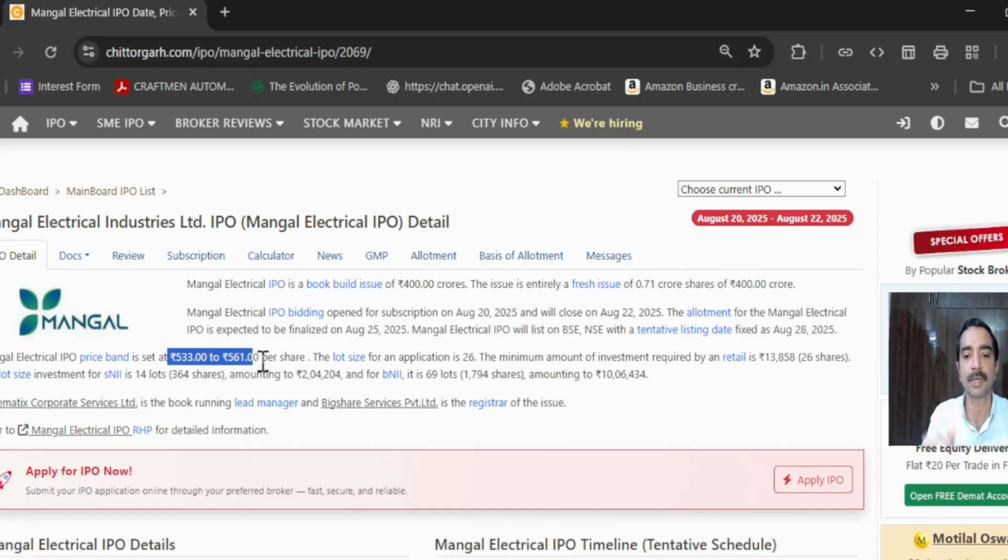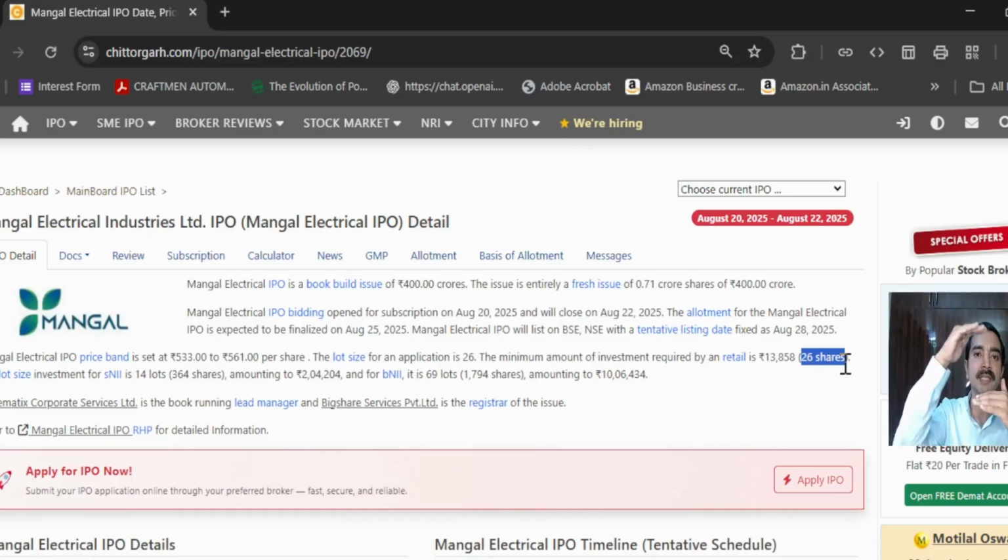So the number of stocks, in this case, it is mentioning 13,858, in which 26 shares form one lot. In each lot, 26 shares will come, and that is the lot size. So the price band is between 533 and 561. Here 533 we call the lower price band, and 561 we call the upper price band.